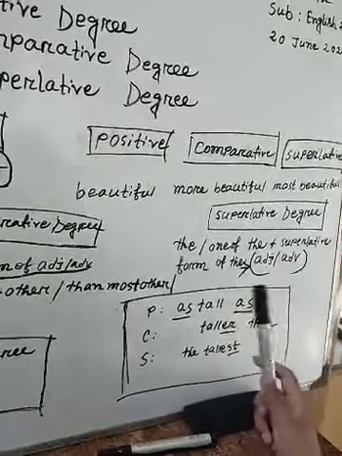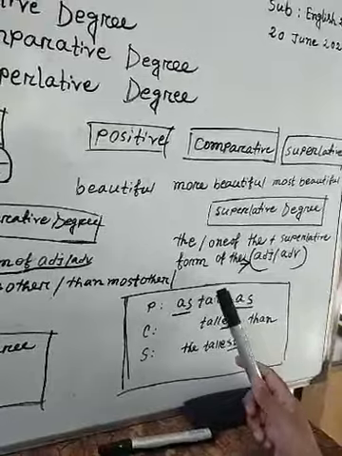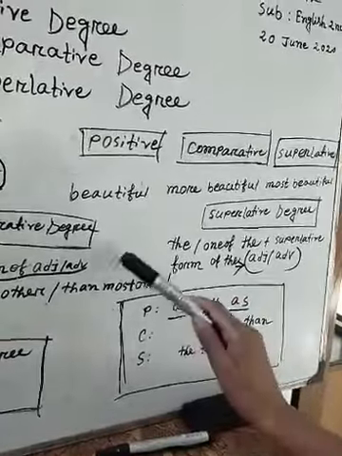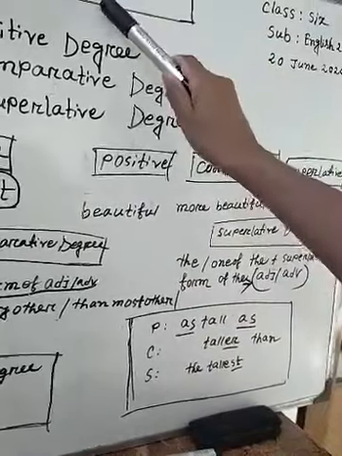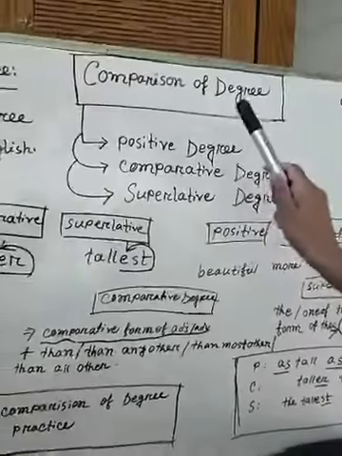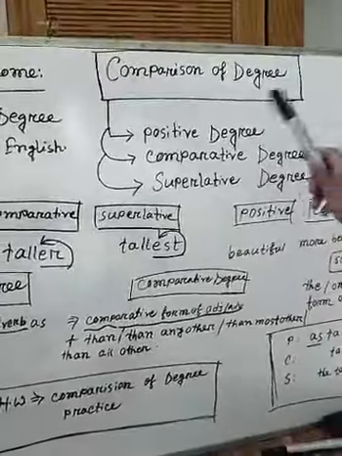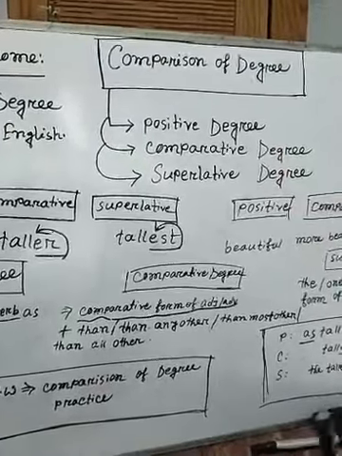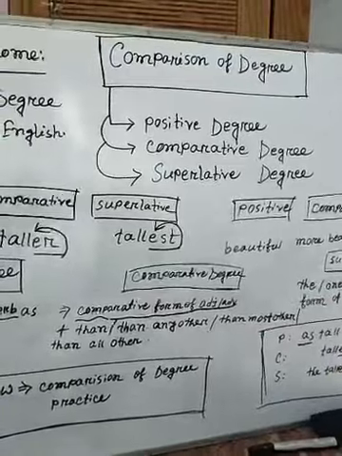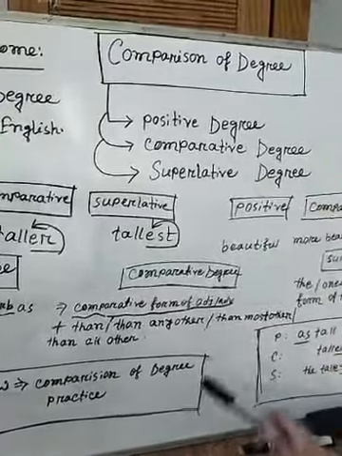So what we can learn from this topic is that the comparison of degree deals with adverbs or adjectives, not any other things. It only deals with adjectives or adverbs. That's why, according to this, we can change them.